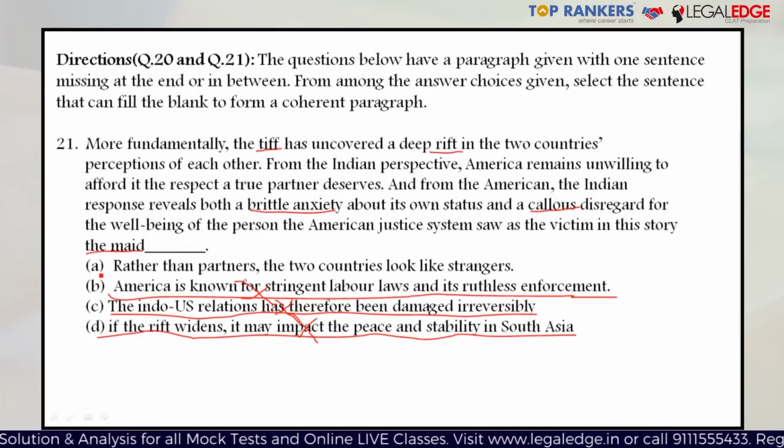Option number A makes some sense because it says rather than partners, the two countries look like strangers. Again, giving some more dramatic perspective on what has happened between the two countries, how the fight has led them to behave in a manner as if two friends have broken up and they are now behaving like strangers. So option A seems to be the right answer here.